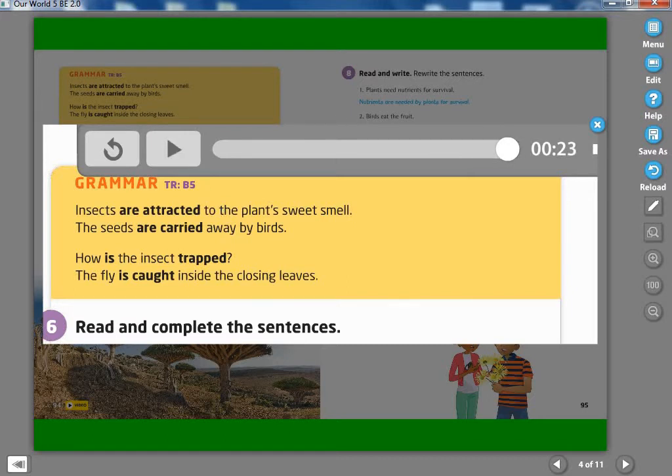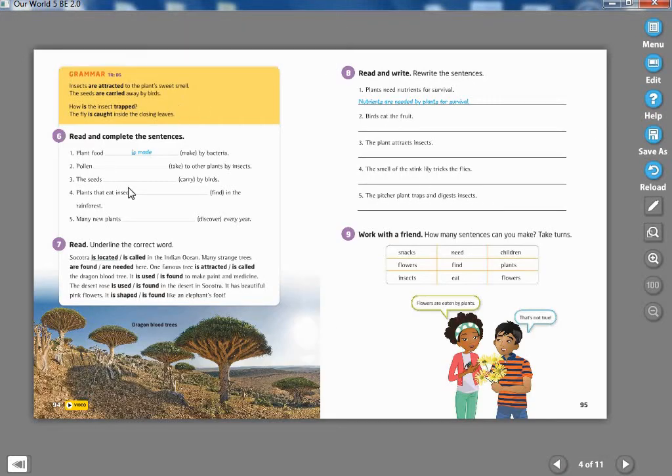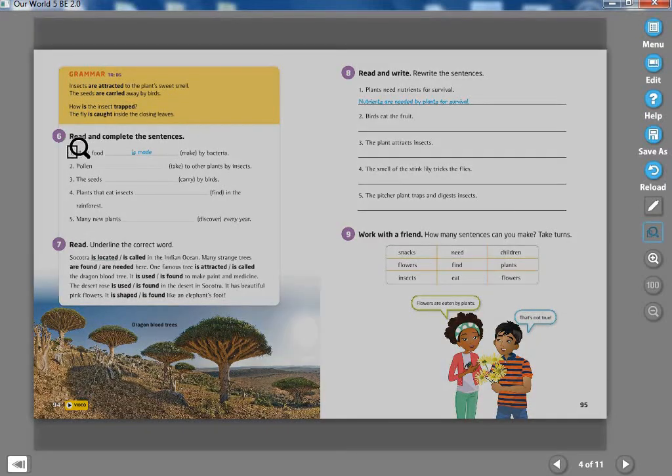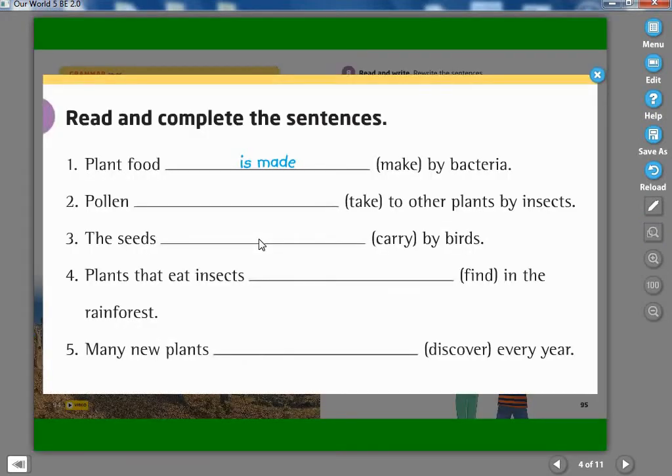Okay, you can stop the video and write this part. Of course, you have your books. You can write this part by looking at your books. This is your homework for the weekend. Okay, so read and complete the sentences.